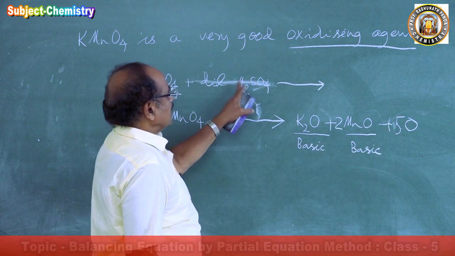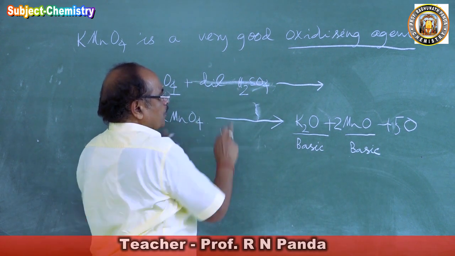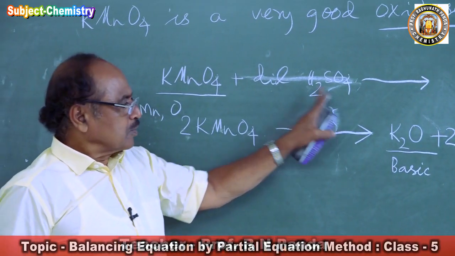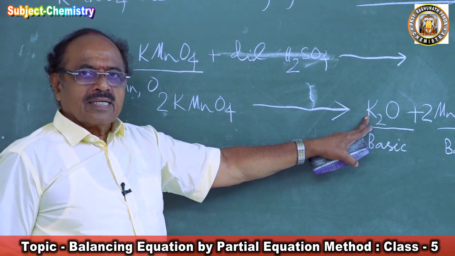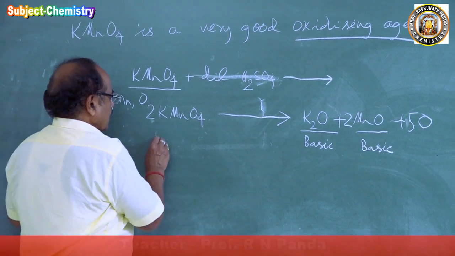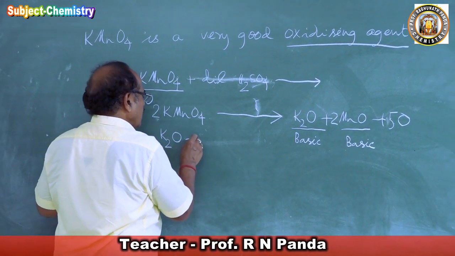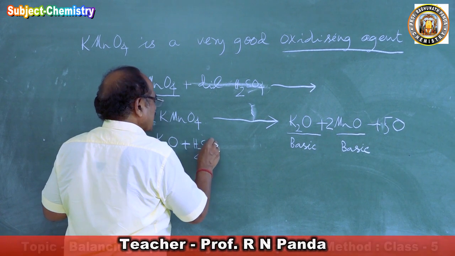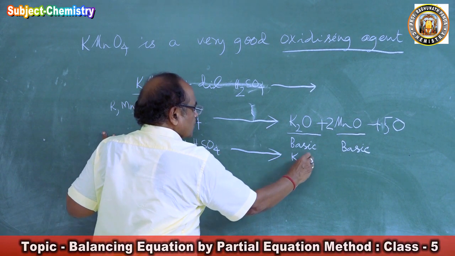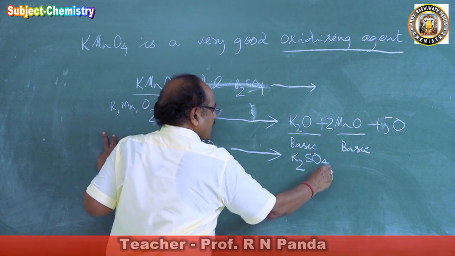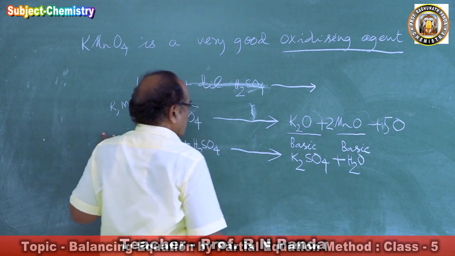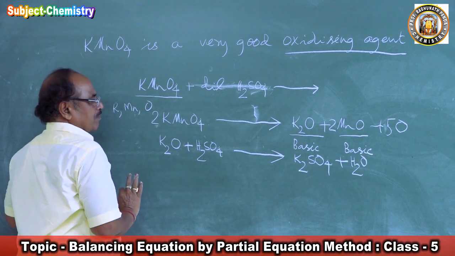So the acid, we have sulfuric acid. Sulfuric acid is a strong acid, so it will react with potassium oxide. Both acid and base will react to form salt and water. So K2O plus sulfuric acid will produce K2SO4, potassium sulfate, plus water. So this is the skeleton equation, and the atomic equation is also balanced.